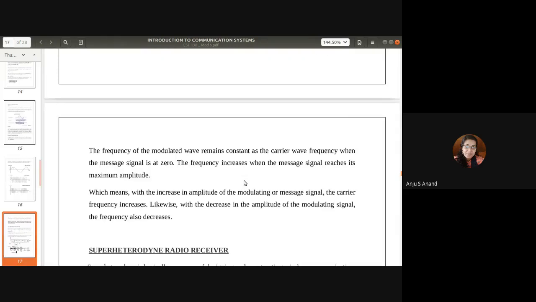Here I also missed one topic, the modulation index and the frequency deviation in the FM system. That is also noted in the slides.